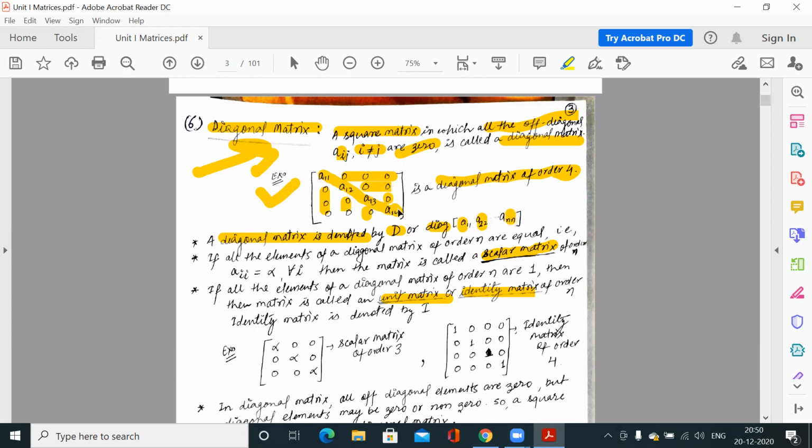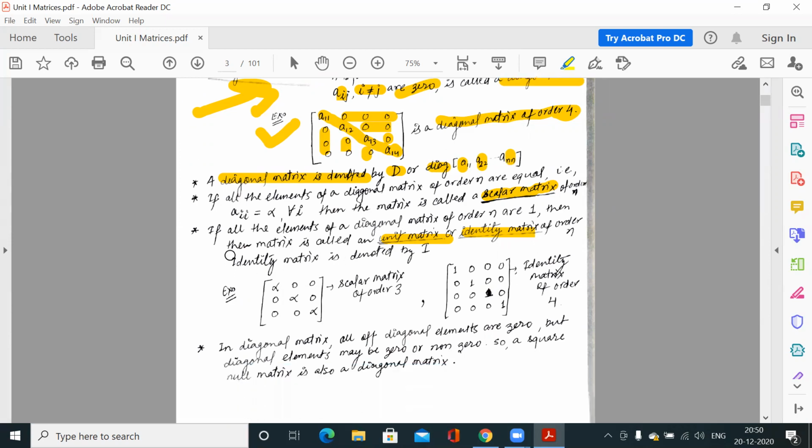So if somebody writes diag(1, 2, 3), this is a 3 by 3 square matrix where the diagonal elements are 1, 2, 3 and all other elements are 0.